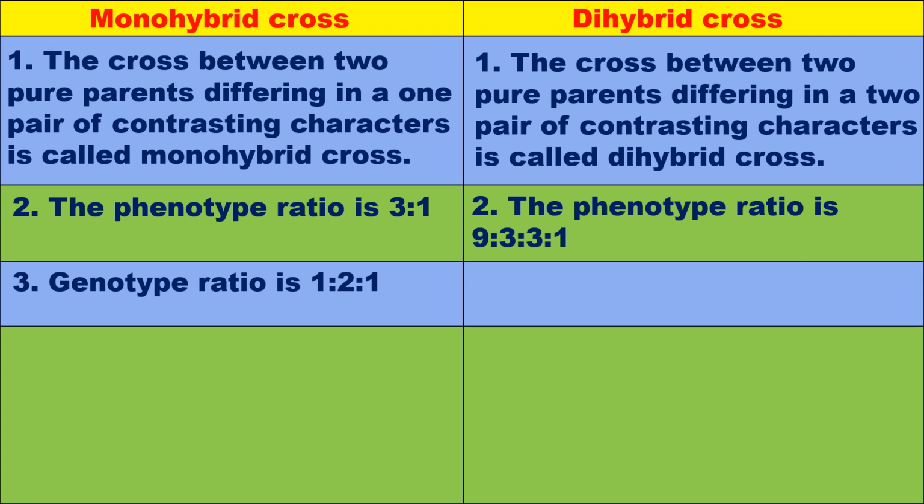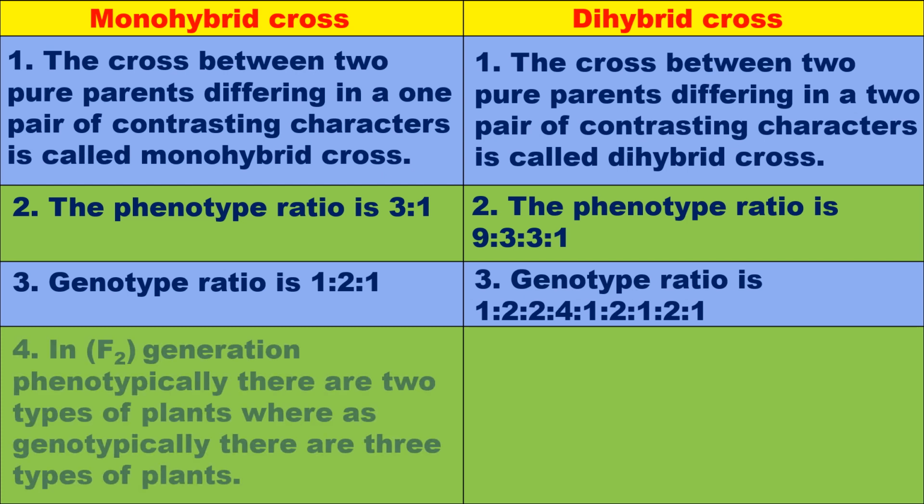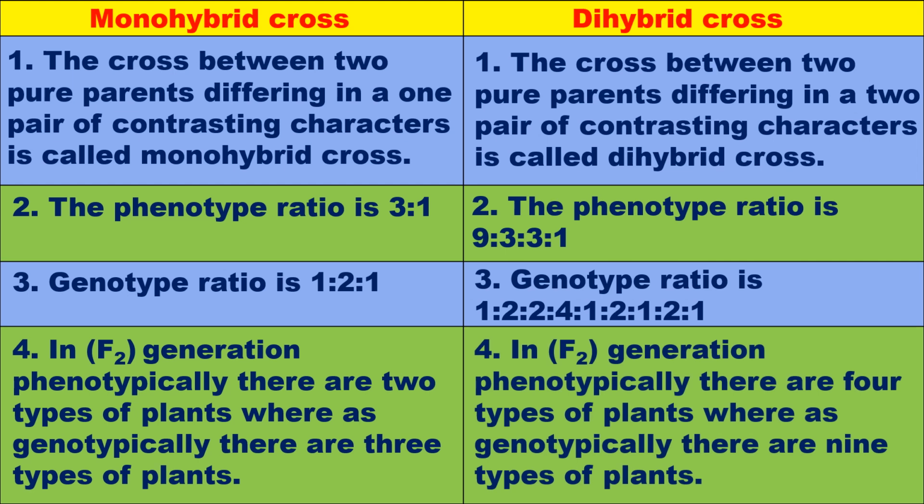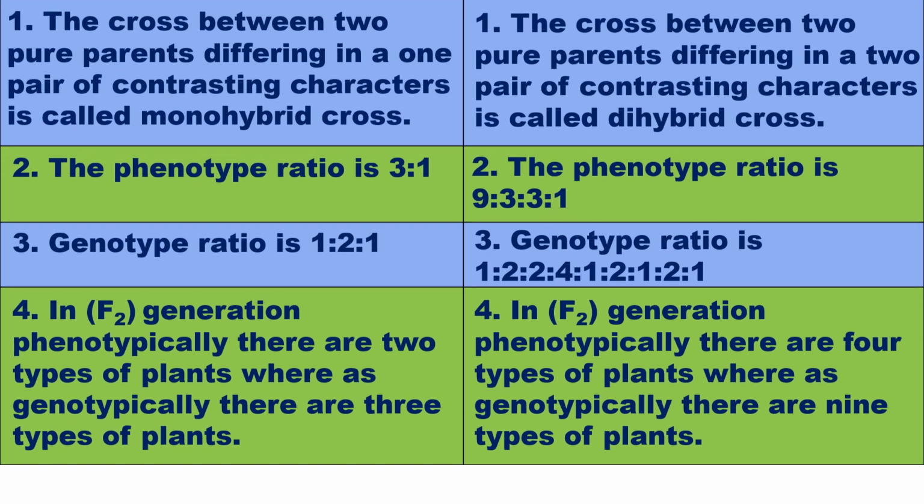The genotype ratio is 1:2:1 in monohybrid cross, and 1:2:2:4:1:2:1:2:1 in dihybrid cross. In the F2 generation of monohybrid cross, phenotypically there are two types of plants, whereas genotypically there are three types. In the F2 generation of dihybrid cross, phenotypically there are 4 types of plants, whereas genotypically there are 9 types of plants.